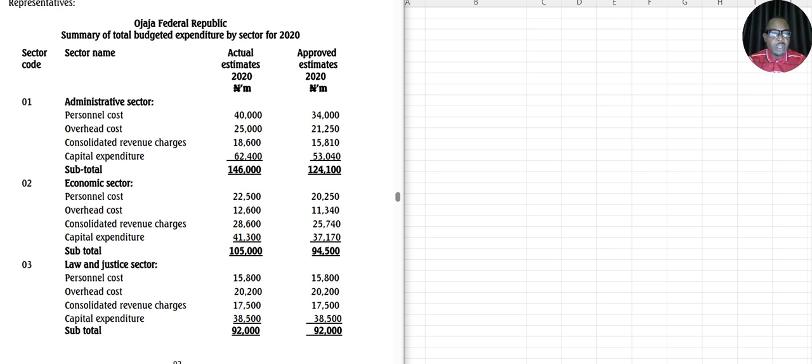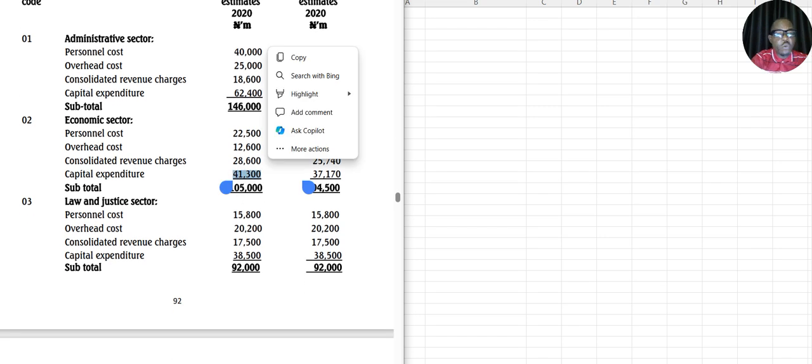We have the summary of total budgeted expenditure by sector for 2020. We have the sector code, we have the sector name, we have the actual estimate for 2020 in millions, we have the approved estimate 2020 in millions. Now we have the administrative sector.